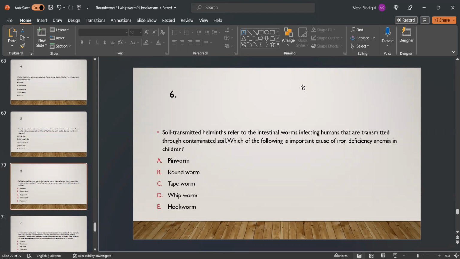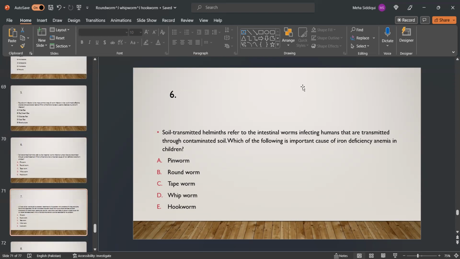MCQ number 6. Soil transmitted helminths refer to intestinal worms infecting humans that are transmitted through contaminated soil. Which of the following is an important cause of iron deficiency anemia in children? A. Pinworm, B. roundworm, C. tapeworm, D. whipworm, E. hookworm. Yes, E is the right option.